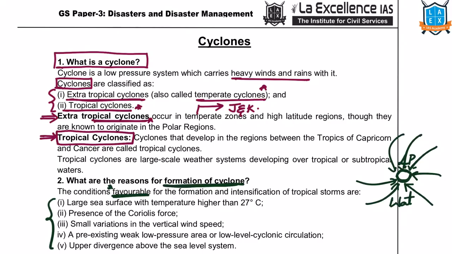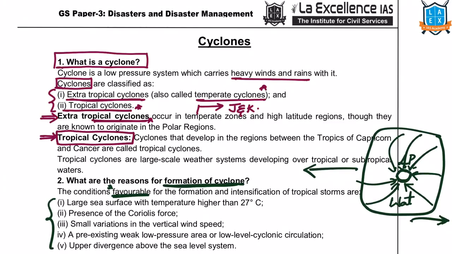It gets intensified and then clouds form around it. Based on the wind pattern, this entire system, this is a weather system, moves either in this direction or in this direction based on which hemisphere this pressure system is forming. Now, in northern hemisphere where we are located, this entire system moves from east to west, eastern direction to western direction. In southern hemisphere, it moves from west to east.